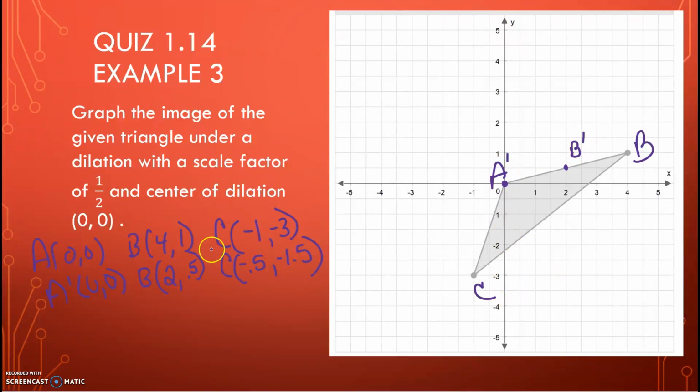And then C, oh, I forgot to put my own. There we go. C is at -0.5, which is here, and -1.5, which is here. And then we can just connect those.